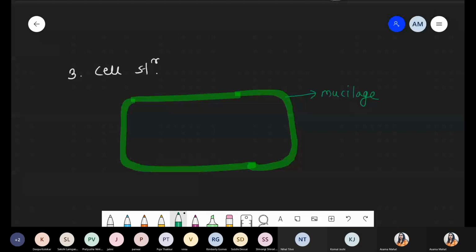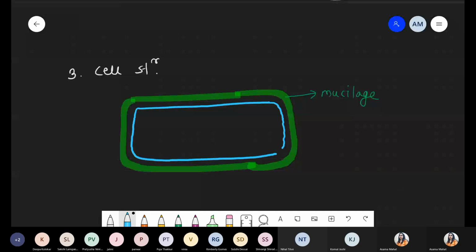Inside this green layer there is the presence of the cell wall. Quickly draw the diagram along with me. The first part is mucilage. The second one is the cell wall.